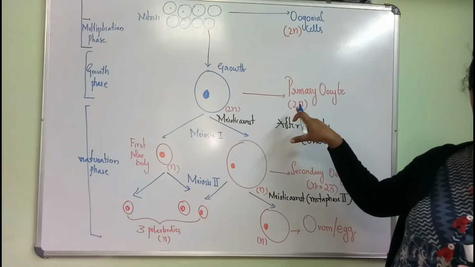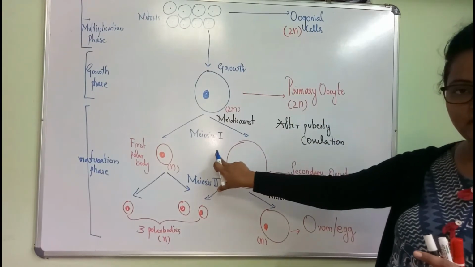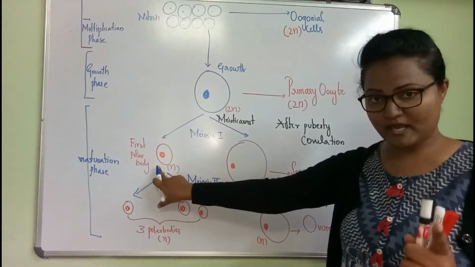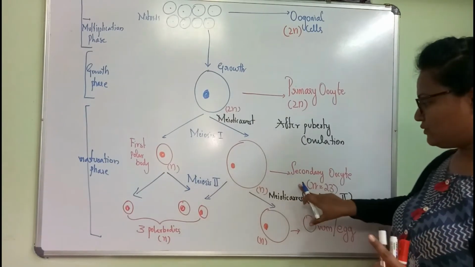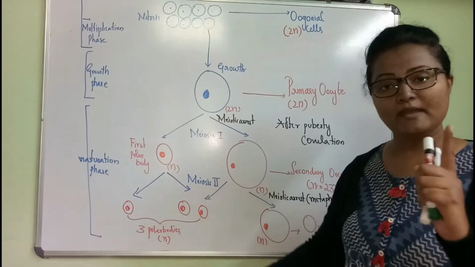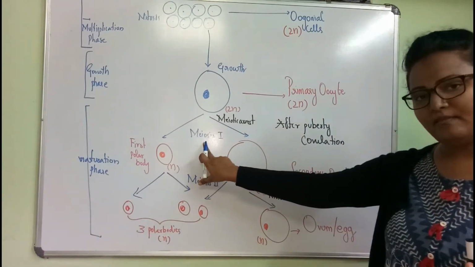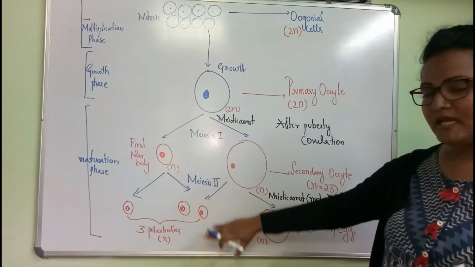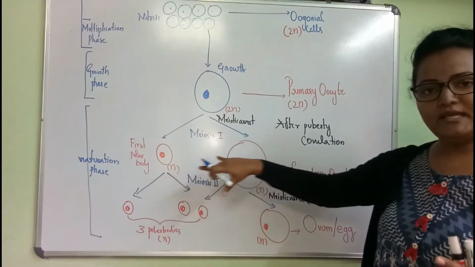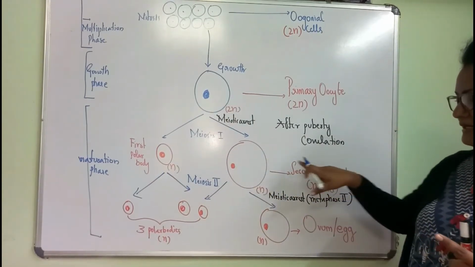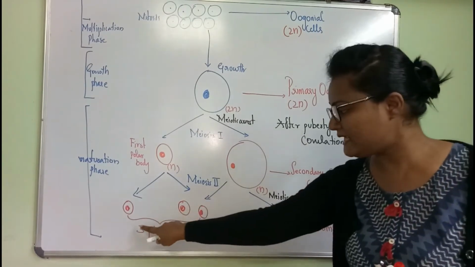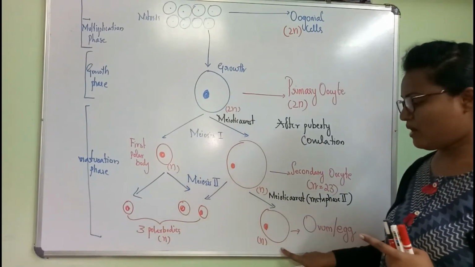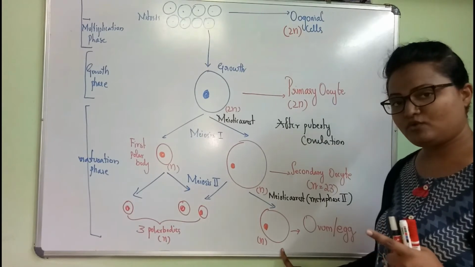The primary oocyte undergoes the first meiotic division and forms a first polar body and one secondary oocyte. Both are haploid now because they have undergone meiosis. Next, both the polar body as well as the secondary oocyte undergo the second meiotic division to form three polar bodies and one egg, that is one mature ovum.